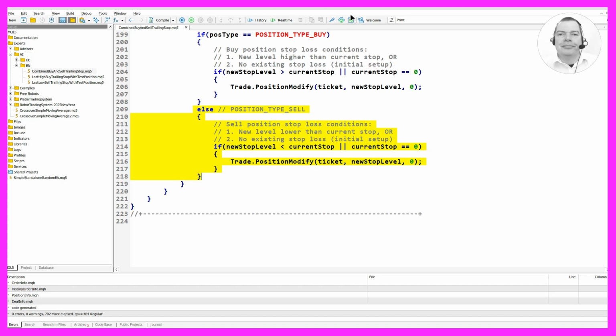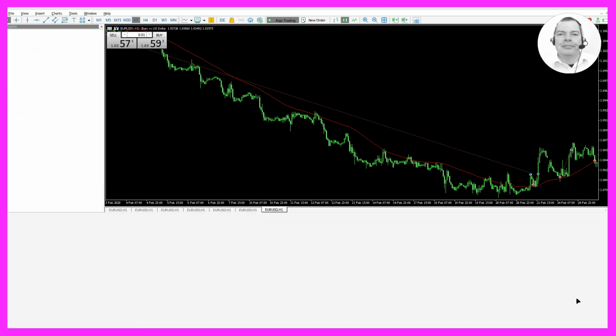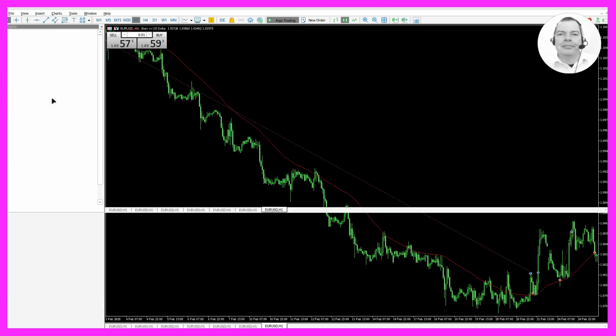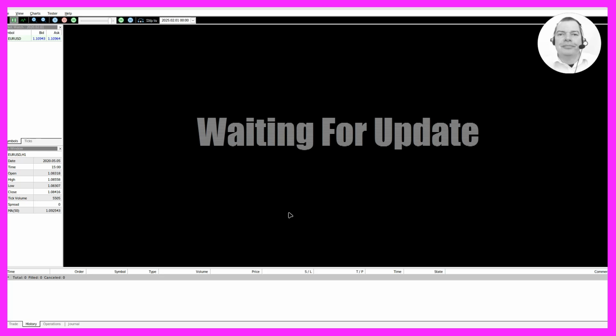If everything works, we go back to MetaEditor by pressing F4 or clicking on the icon. Back in MetaEditor, we press Ctrl and R to start the strategy tester, pick the expert advisor that we have just created, enable the visual mode, and start a strategy test. We should then see the expert advisor on the chart.